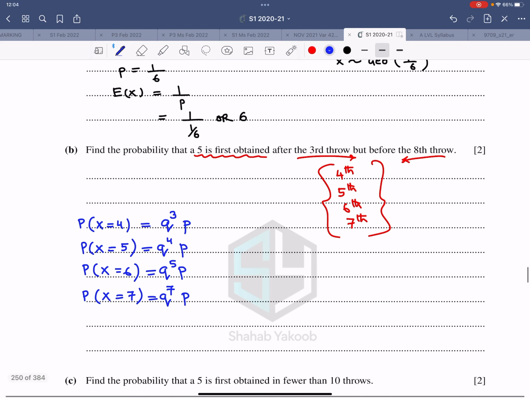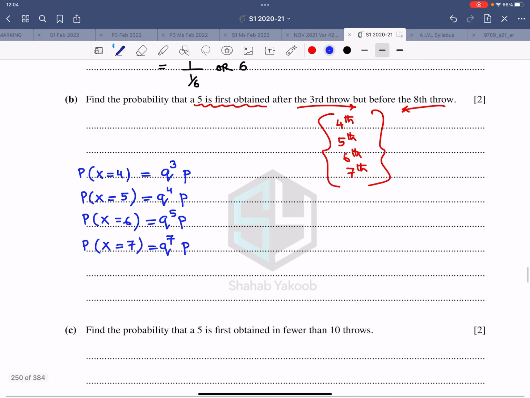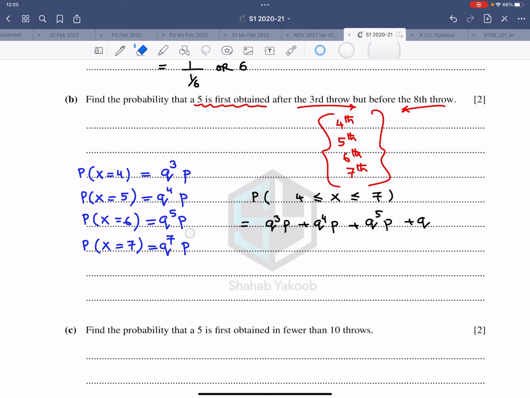So you can simplify if you want to. You can take as much common out and then substitute. That's also a nice way of working it out. So therefore, probability x lies between 4 and 7 inclusive. So that is q cube p plus q power 4 p plus q power 5 p plus q power 6 p. Let me correct this thing, q power 7 is actually q power 6. What can you take common out? You can take p common out, you can take q cube common out, and that is 1 plus q plus q square plus q cube.